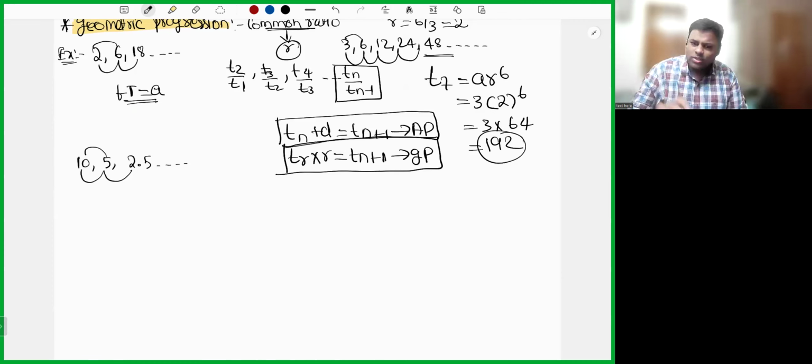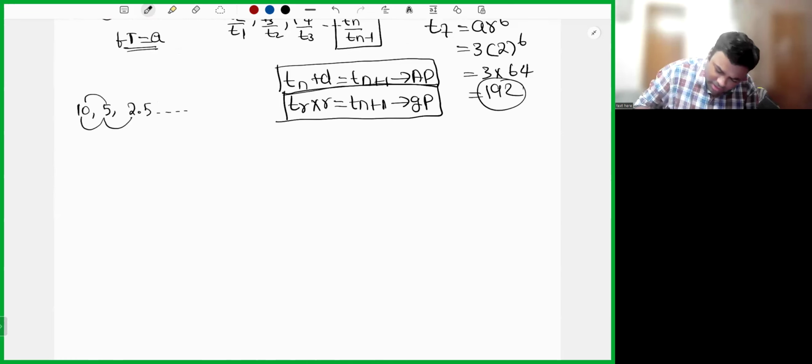Now, there are 5-6 points I want you to do. Just go through them, solve them, and tell me the answer. It should not take more than 2 minutes for you to solve all these sums.